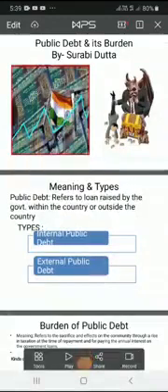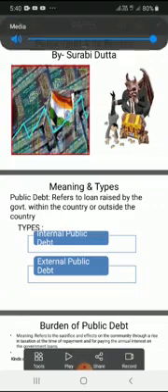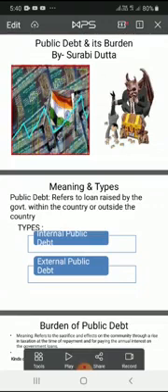Dear students, I am going to discuss public debt and its burden. All of you know, like individuals, every government has to borrow when its expenditure exceeds its revenue. Public debt is a source of revenue, but it is different from taxes. What is public debt? It refers to loans raised by the government within the country or outside the country.